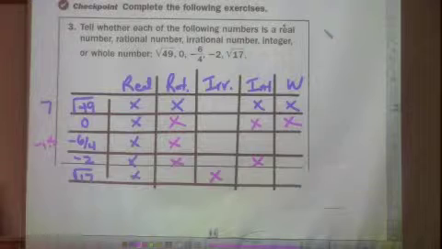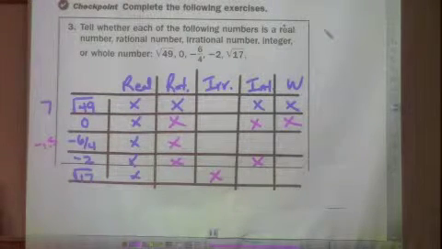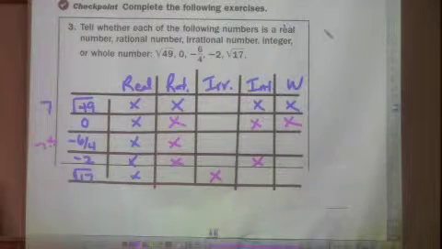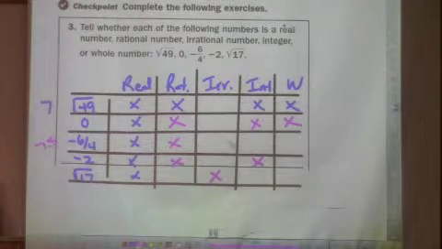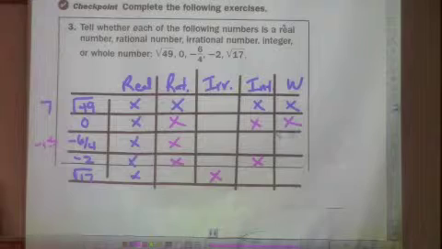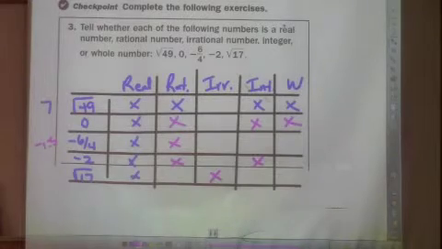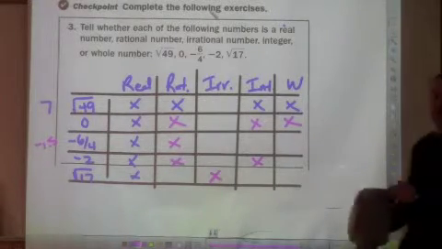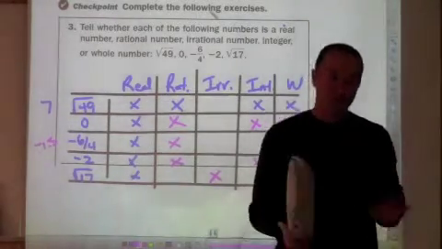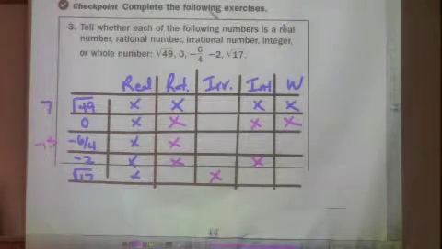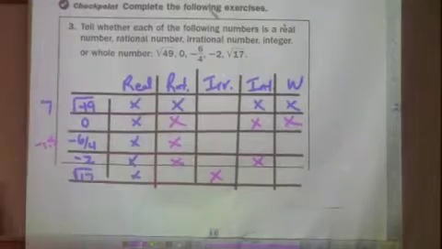What is the square root of 17? Well, the square root of 16 is 4. It's over 4. So 4 point something. 4.1-ish. That's the technical term. Okay? All right. You don't have to use the number line. What I want you to try to do is put these numbers in order from least to greatest. Again, you don't have to use the number line, but if that helps you, you can do it.